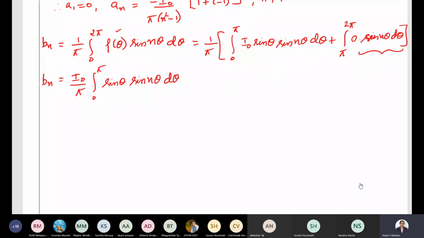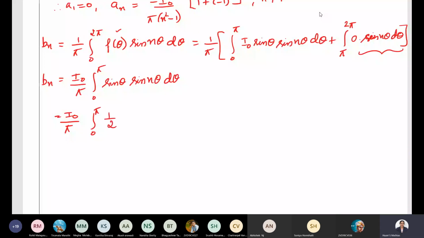Now how to find this? Let's apply the sine A sine B formula. What is sine A sine B? If anybody remembers the sine A sine B formula. Cos A minus B plus cos A plus B, ma'am. Half I should put. Okay, correct.